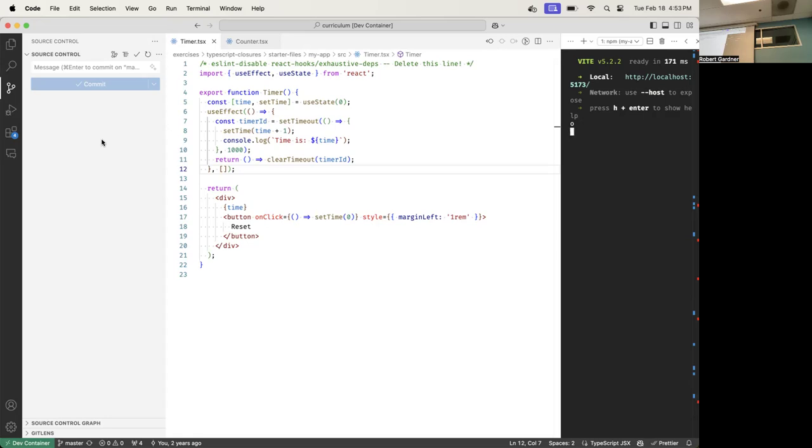We look at the use effect. Is this the first time that we've executed? No. So we're going to look at the dependency array. Has the dependency array changed? No. Therefore, we do nothing because the dependency array didn't change. So now we execute this and we display a 0 with a reset button.